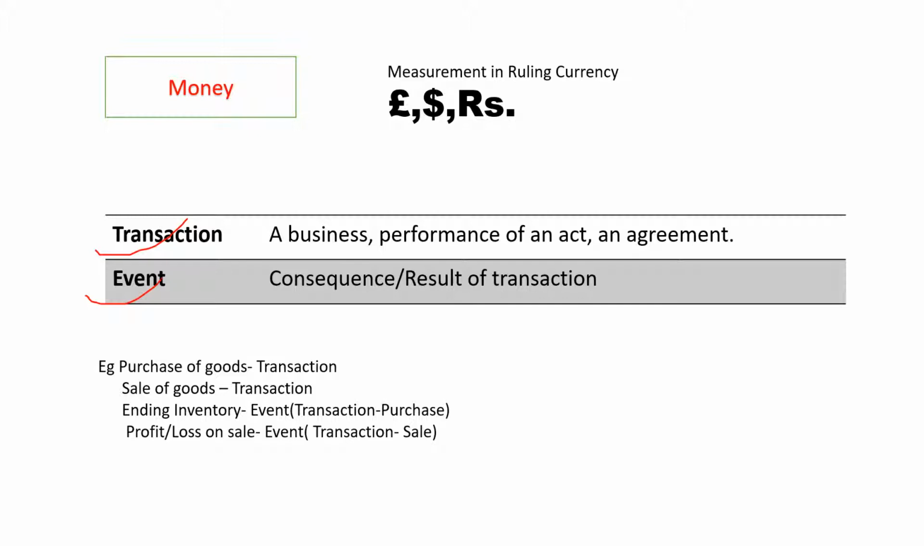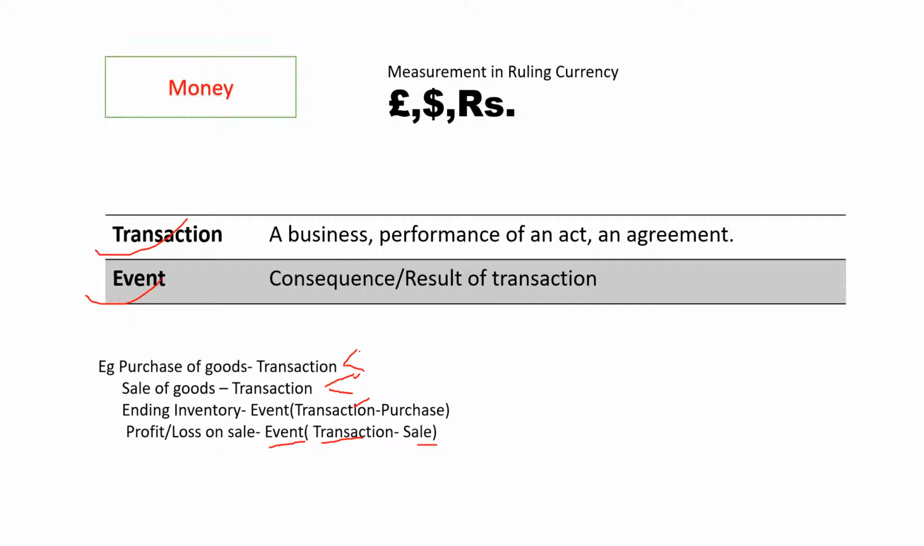Let us understand this with the help of an example. Purchase of goods is a transaction which involves two things, take and give. Take the goods and give money. Similarly, sale of goods is a transaction which involves give the goods and take the money. Ending inventory is an event which has arisen from a transaction like purchase of goods. Profit and loss on sale of goods is also an event which has arisen from the transaction sale of goods.